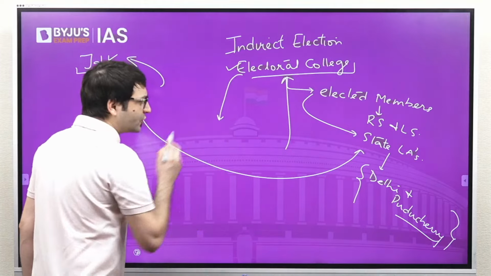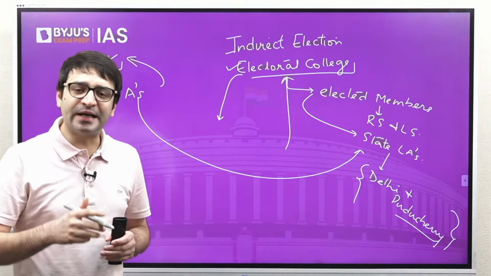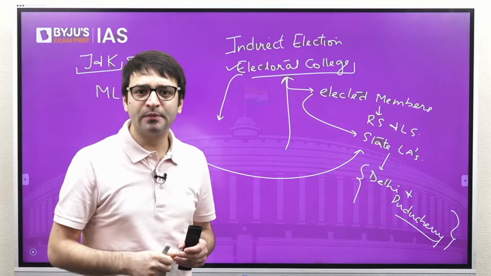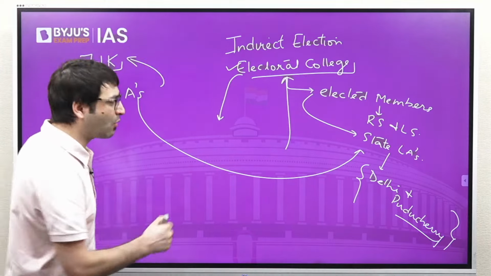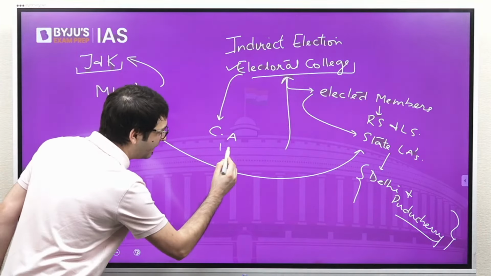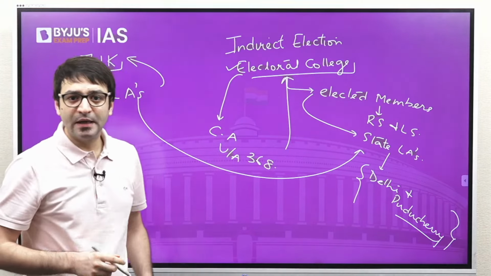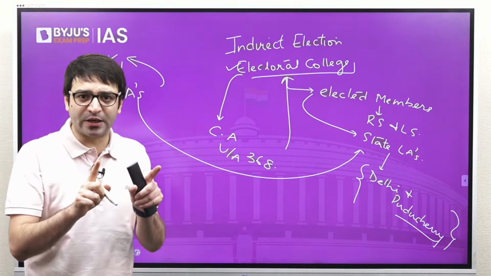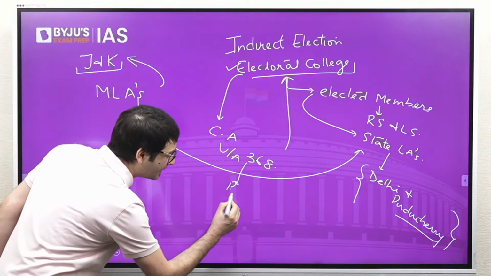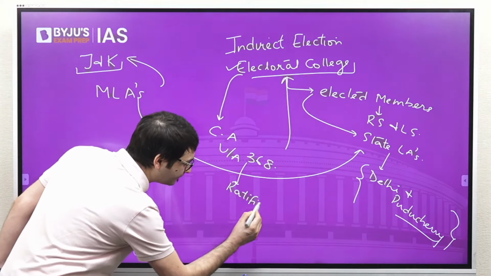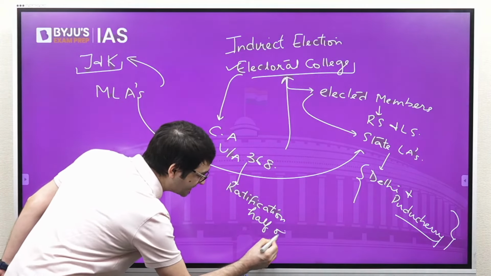Whenever there is a change, or whenever we want to change the provisions regarding the election of the President of India, regarding the manner and the method of presidential election, that requires a constitutional amendment under Article 368 of the Constitution. But not a simple constitutional amendment. This constitutional amendment needs ratification by half of the states as well.